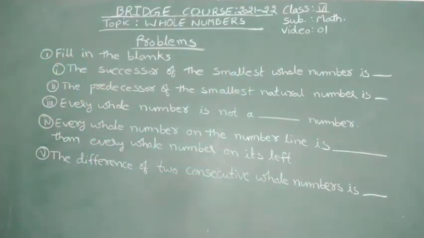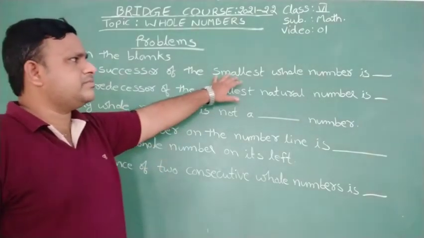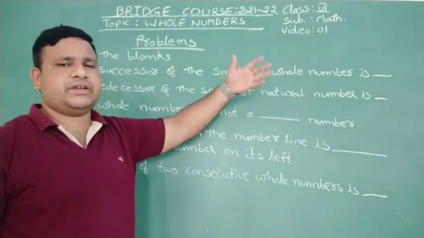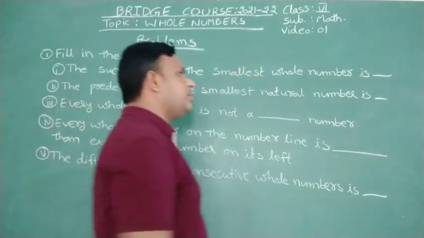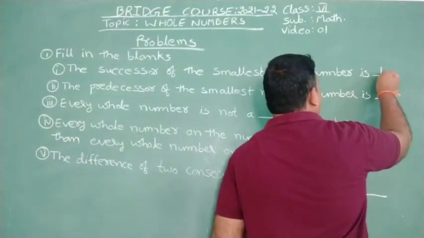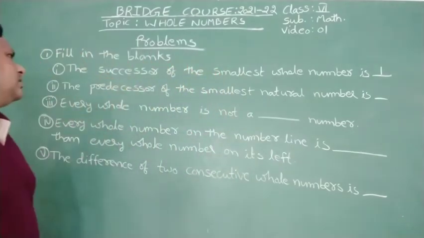Successor means plus 1 we should do. The smallest whole number is 0. For that, plus 1 if you do, we will get its successor. So 0 plus 1 is 1. Okay.